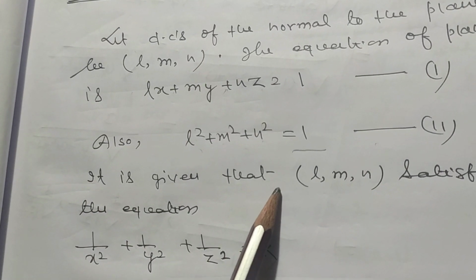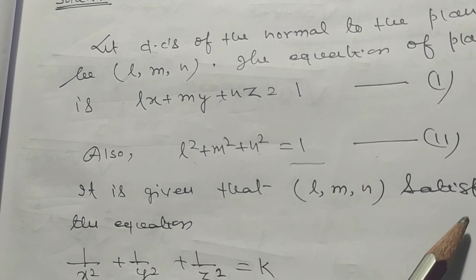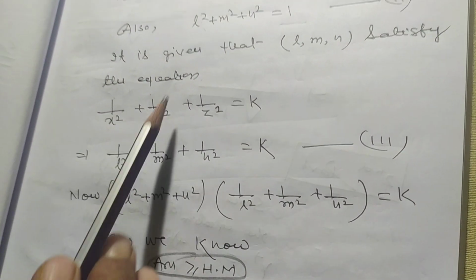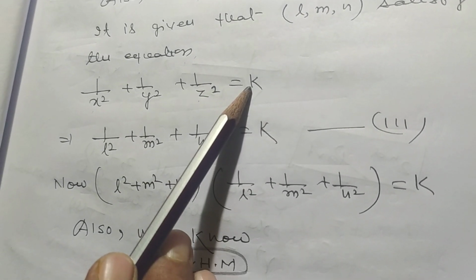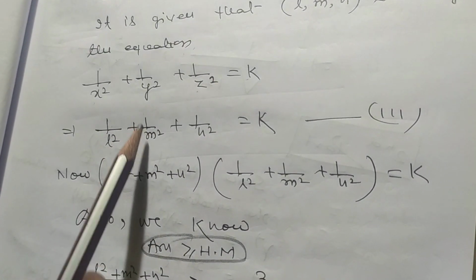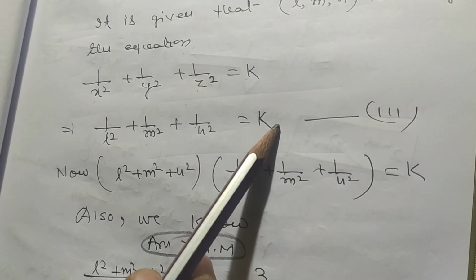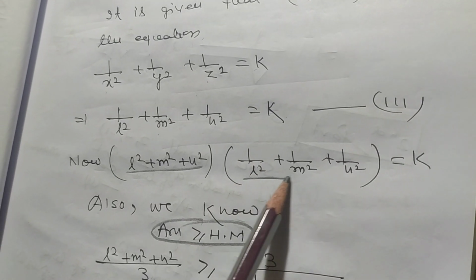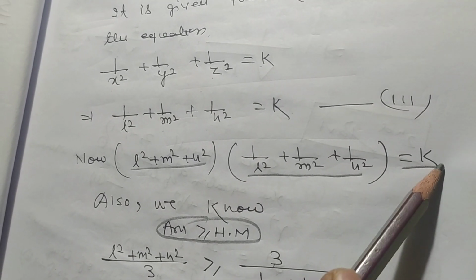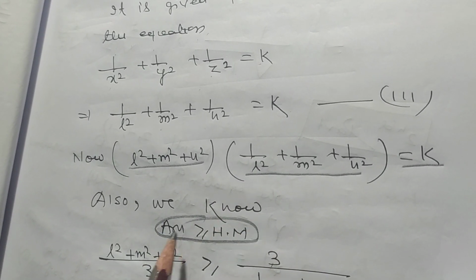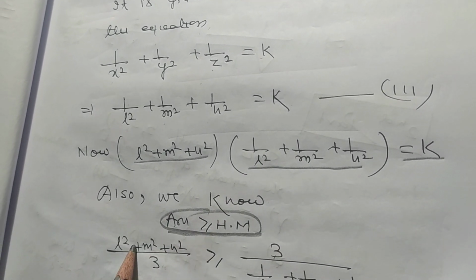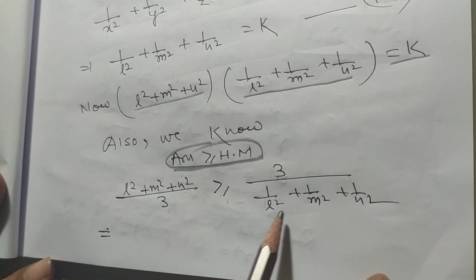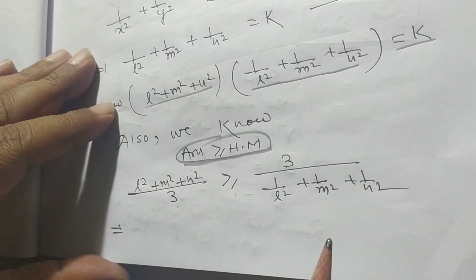And in this problem it is given that L, M, N satisfy the equation 1 by x square plus 1 by y square plus 1 by z square is equal to k. This implies 1 by L square plus 1 by M square plus 1 by N square is equal to k. Now L square plus M square plus N square into 1 by L square plus 1 by M square plus 1 by N square is equal to k. Also we know AM greater than equal to HM. So L square plus M square plus N square by 3 greater than equal to 3 by 1 by L square plus 1 by M square plus 1 by N square.